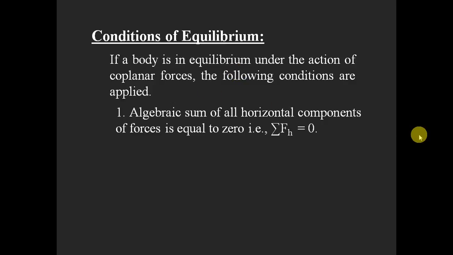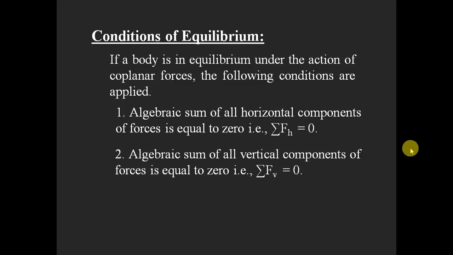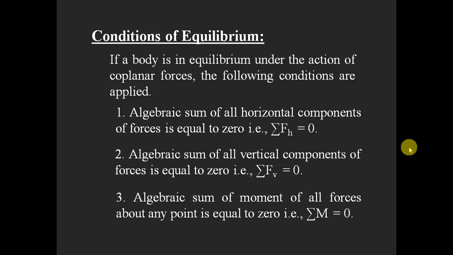The first one is that the algebraic sum of all the horizontal components of the forces is equal to 0. However many forces are acting, those forces can be divided into horizontal and vertical components. So when we say the body is in equilibrium, the sum of all the horizontal components of the forces becomes equal to 0. Similarly, the sum of all vertical components of the forces becomes equal to 0. And one more condition we can apply: the algebraic sum of moments of all forces about any point is equal to 0. So these three conditions we can apply when the body is in equilibrium condition. This is about the equilibrium and the conditions for the equilibrium.